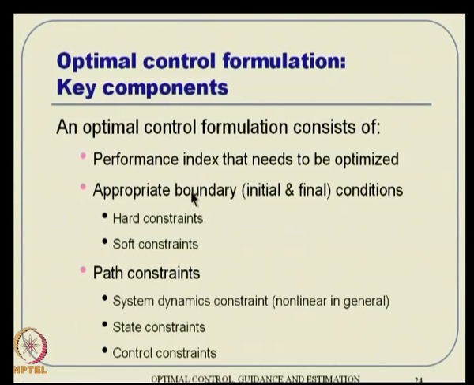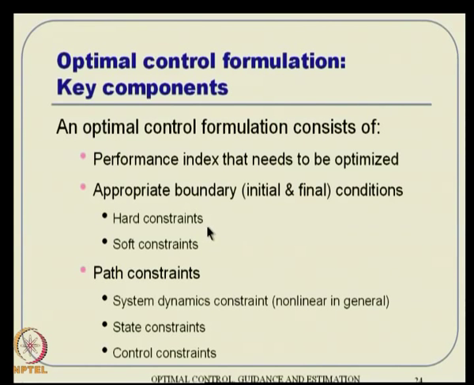Okay. And then there has to be some sort of appropriate boundary condition, and essentially when somebody talks about boundary conditions, it amounts to initial and final conditions. So, we have a set of initial conditions and a set of final conditions, and both can be either soft constraints or hard constraints. That means, if my initial condition value has to be equal to some value, or finally my miss distance has to be equal to 0, those kinds of demands are hard, and hence they are called hard constraints.